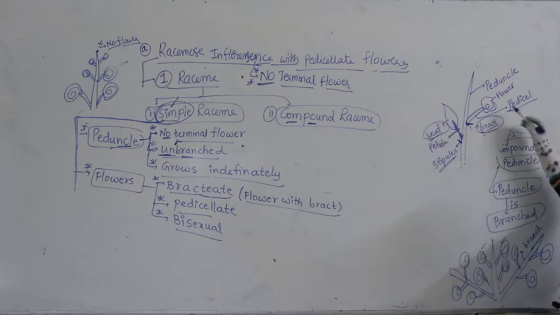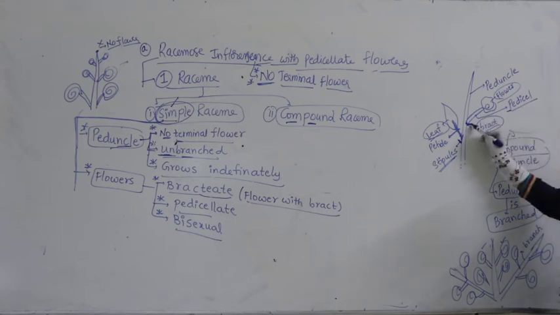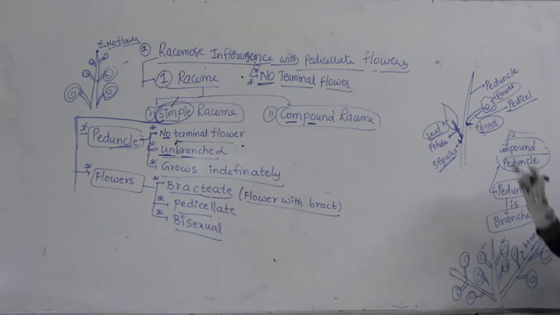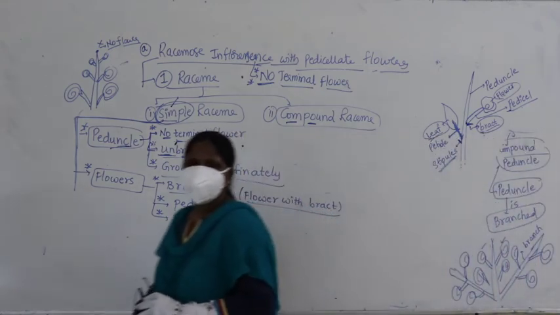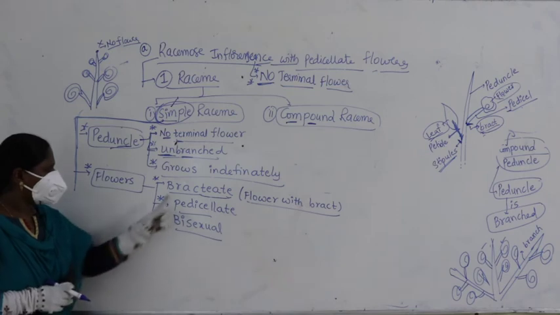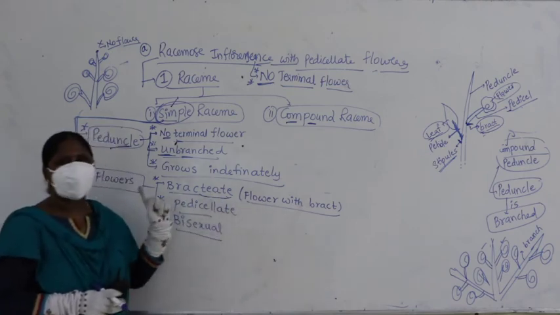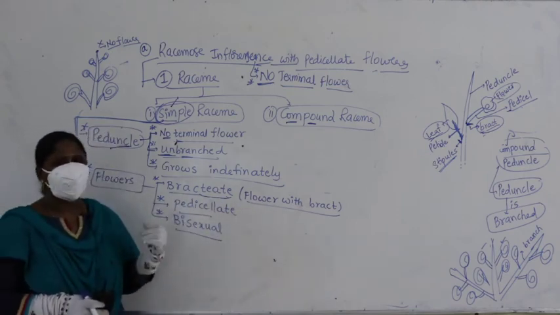Similarly for a flower, the stalk of the flower is called pedicel. At the base of the pedicel we find a small thin needle like, small leaf like structure, it is called bract. Flower with bract is called bracteate. Obviously, right? Suppose there is no bract.